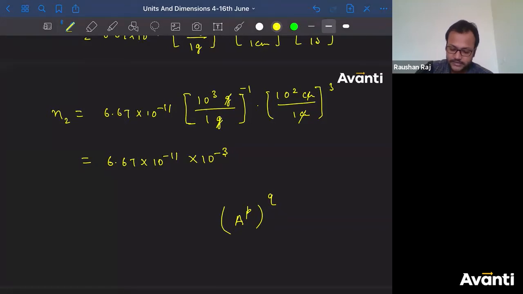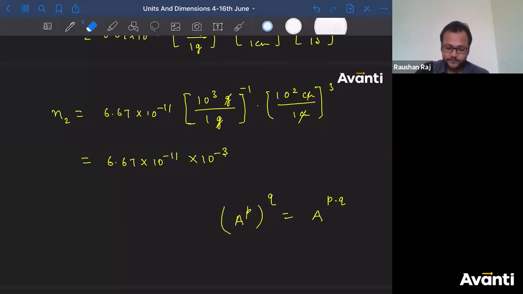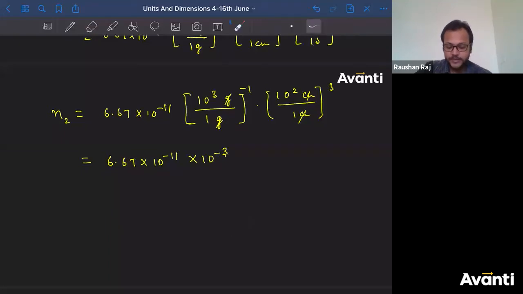So I write this as a to the power p into q. So these powers will be multiplied, right? So that is what I have done here. So 10 to the power 3 to the power minus 1 will be 10 to the power 3 into minus 1. So minus 3. ठीक है? Now into 10 to the power 6. So यहाँ क्या मिलेगा? 2 into 3, that is 6.